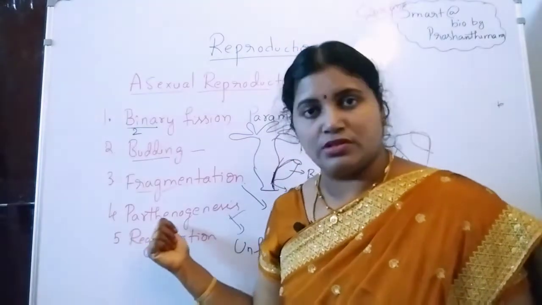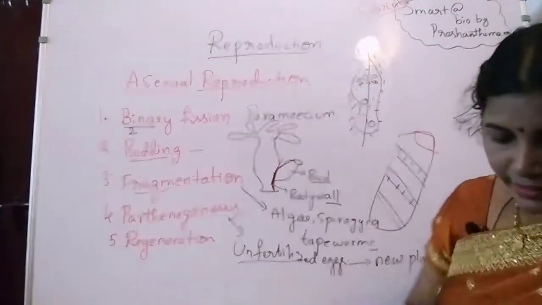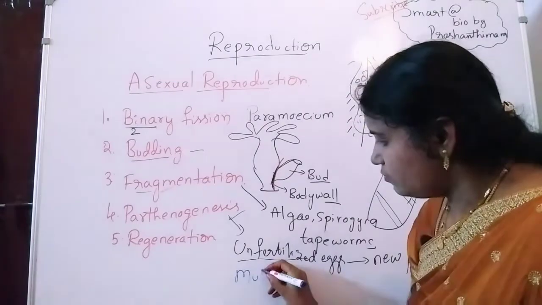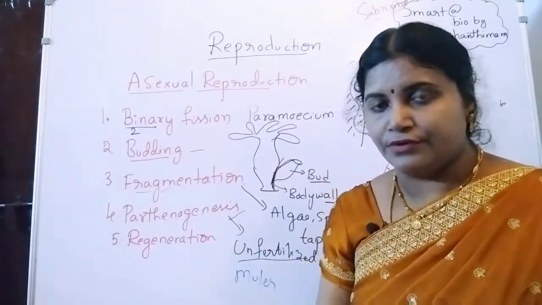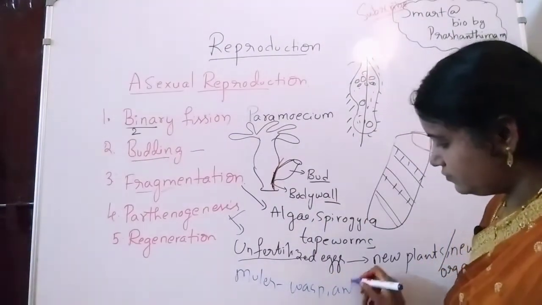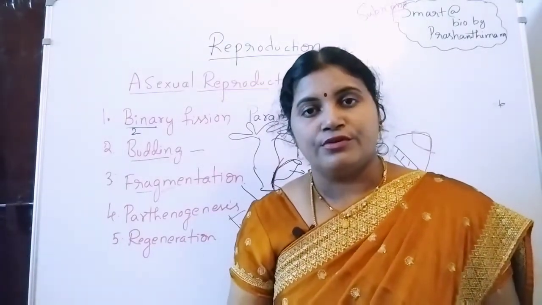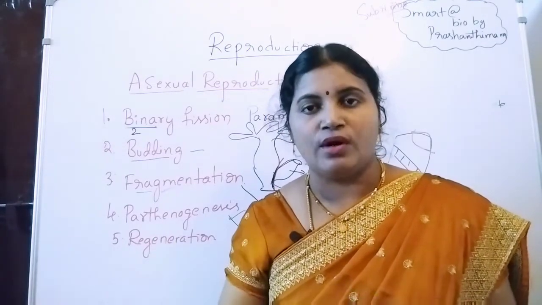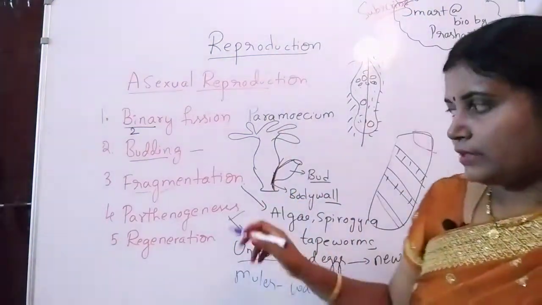Even in animals, if you see, mules also are produced this way, so they can't reproduce. Mules and wasps, even ants, can't reproduce. These organisms are called sterile organisms. Sterile organism means the organism does not have the capacity to reproduce. Such types of organisms are parthenogenic organisms.